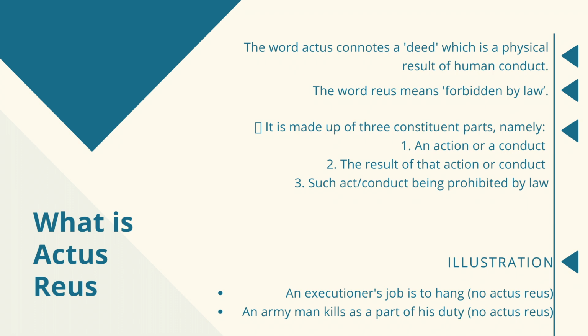It is made up of 3 constituent parts, namely an action or a conduct, secondly the result of that action or conduct, and thirdly such conduct being prohibited by law. For example, an executioner's job is to hang, so it is not an actus reus. An army man kills as a part of his duty, it doesn't mean that it is an actus reus.